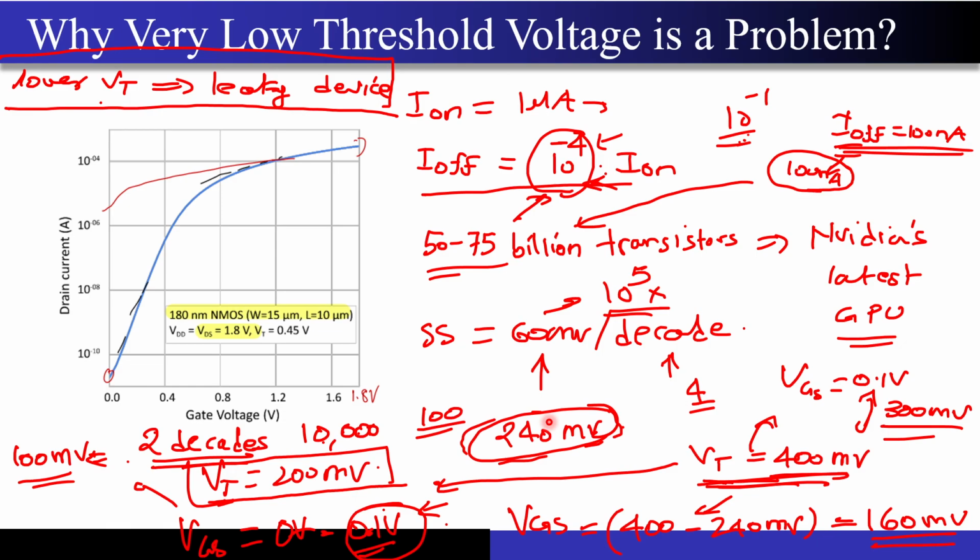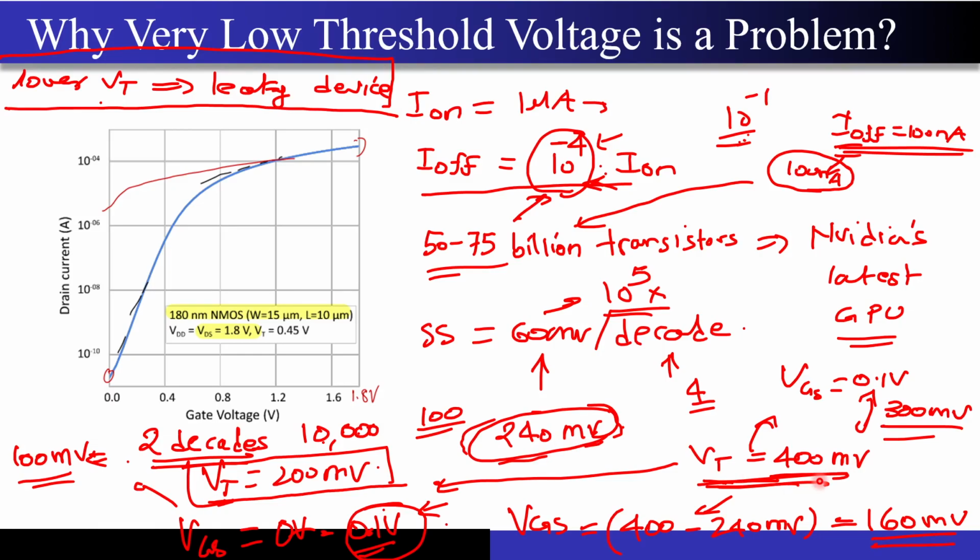What does this mean? If I want to turn off my MOSFET, I have to make sure that if my threshold voltage is 400 millivolts, then my gate voltage in the off condition goes at least 240 millivolts below this 400 millivolts.